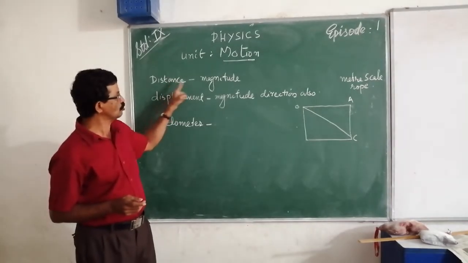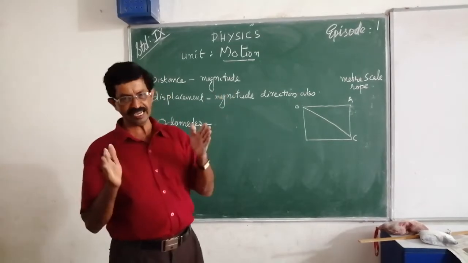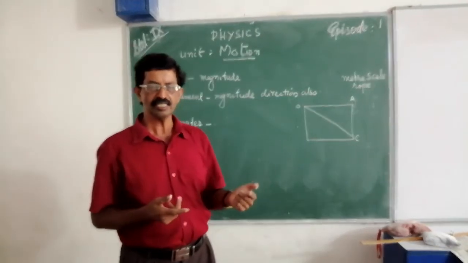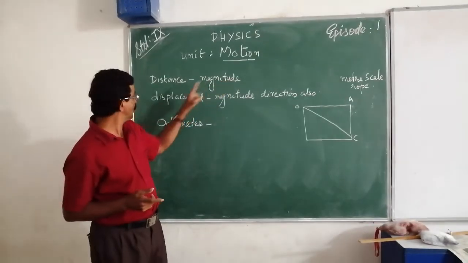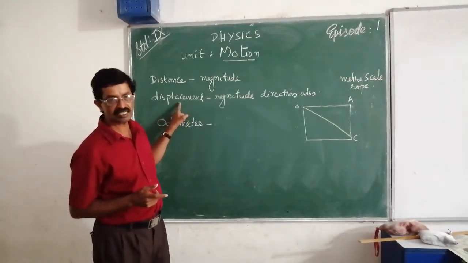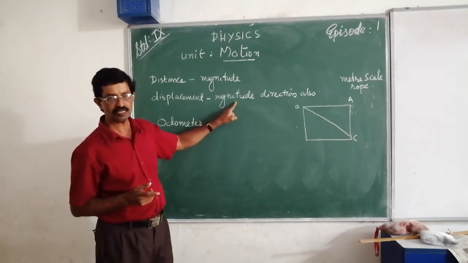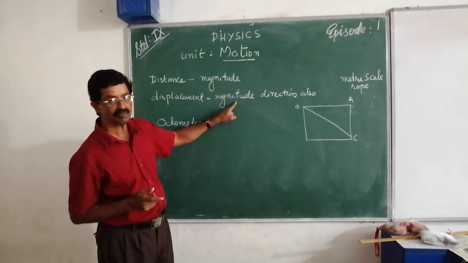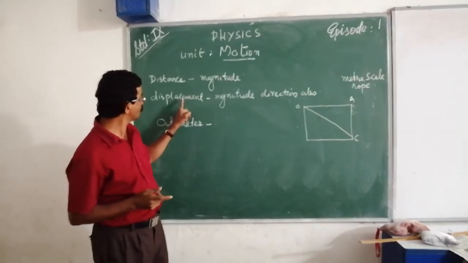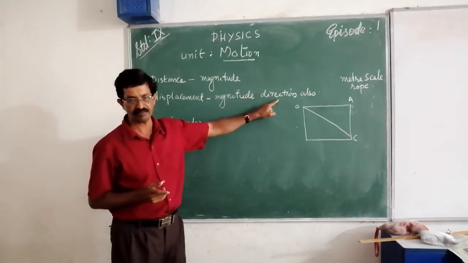Distance has only magnitude, that means it has only a length, not taking any direction. But displacement is the straight line or shortest distance between initial point and final point, so displacement has magnitude and direction.